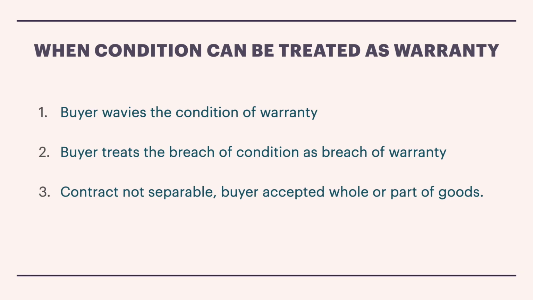The buyer accepted the whole or part of the goods. Now the third situation where the buyer treats a condition as a warranty is when the contract is not separable. For example, let's say the buyer is constructing his home, and he has ordered concrete from a company, right? You need concrete to build a house or a building, anything. Now he has given the order and the supplier is providing the full ready-made concrete with all the mix, right?